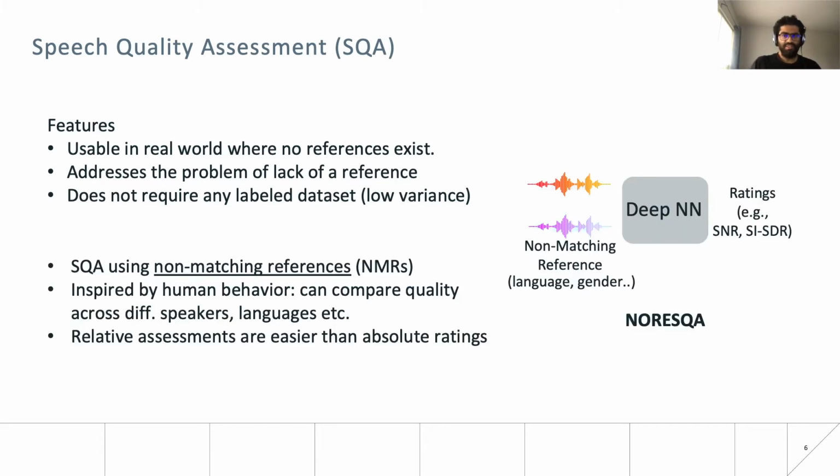So, based on these features, we propose our framework NORESQA that stands for Non Matching Reference Based Speech Quality Assessment. It relies on random reference to provide a relative quality score for any given recording. This is inspired by an observation from human perception that we are able to compare recordings with respect to quality, irrespective of the actual speech content, even when the recordings contain different speakers, languages, or even words. Moreover, comparative tests are relatively easier for humans than absolute ratings, and relative scores tend to have a lower variance and have less noise.